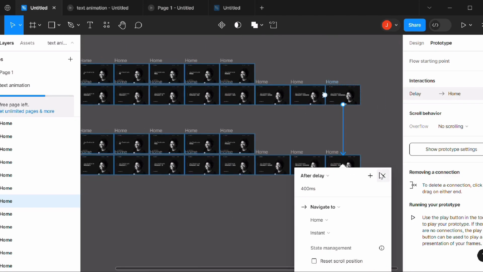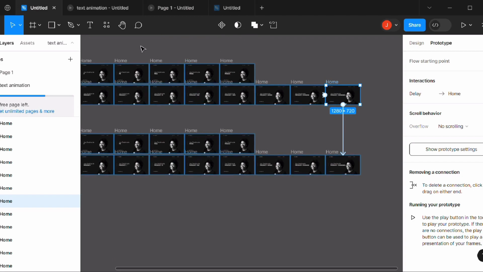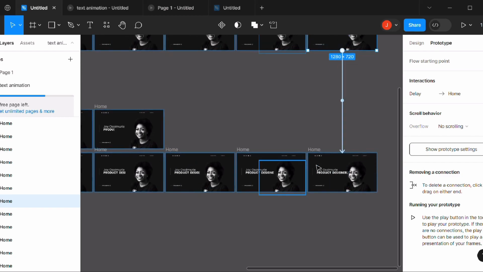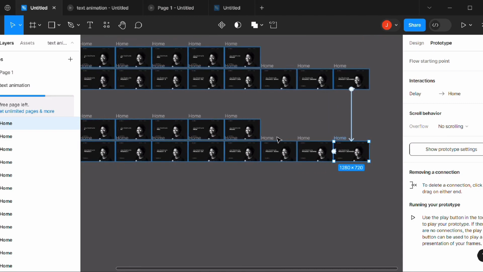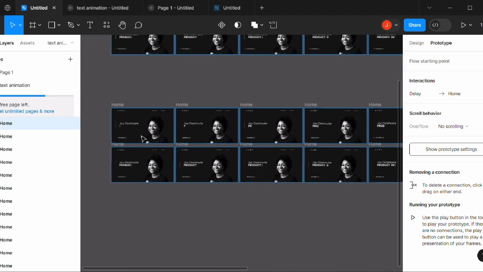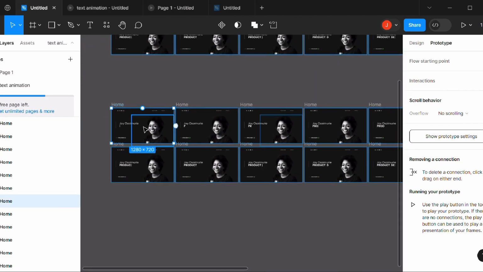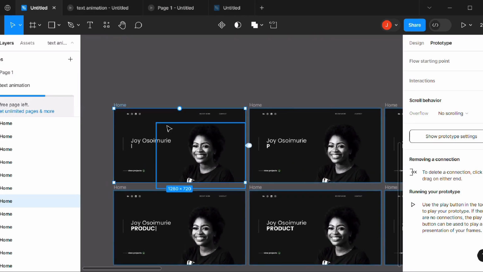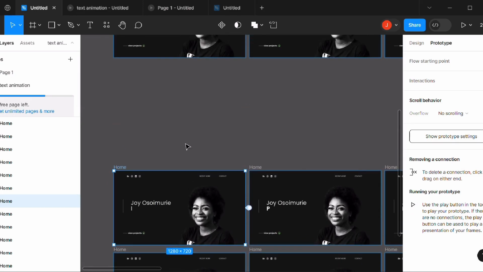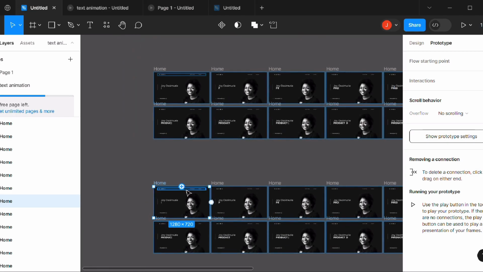Just so that after it has typed all of these out, it will go back here. And you know this is linking back to this frame. So it's like deleting everything. And then when it gets to the very first frame, it will go back again to the original frames.